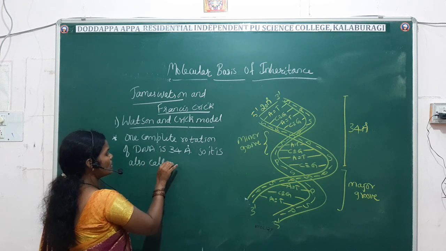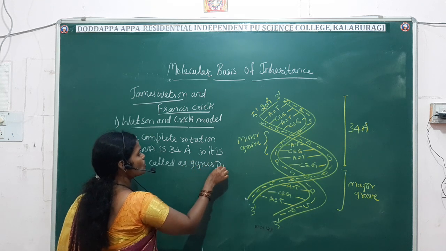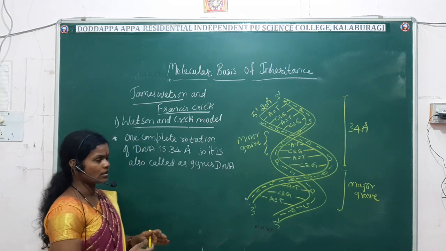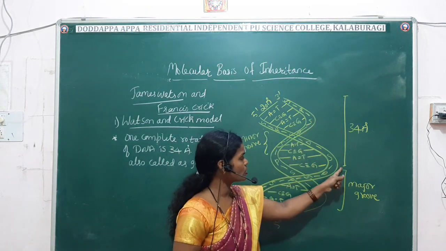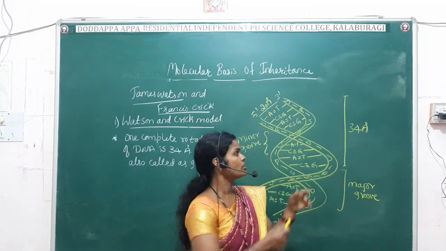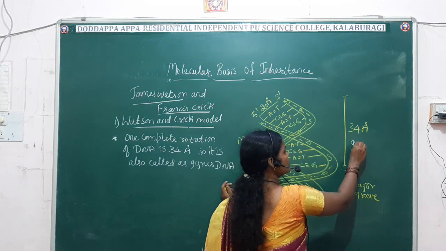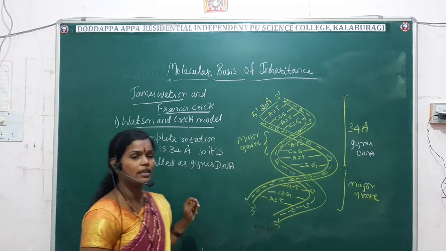You can see it like this. So one complete rotation of DNA measures about 34 angstrom, and what do we call that? It is gyrus DNA.